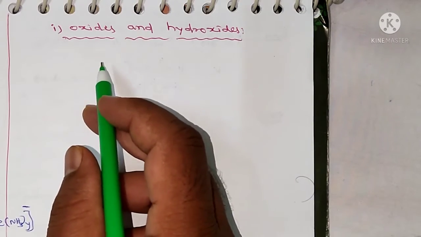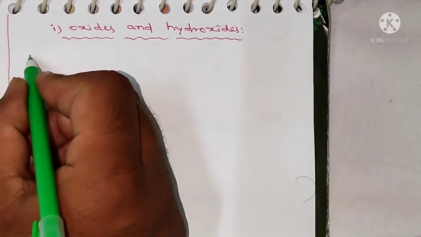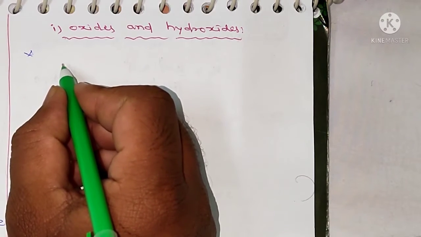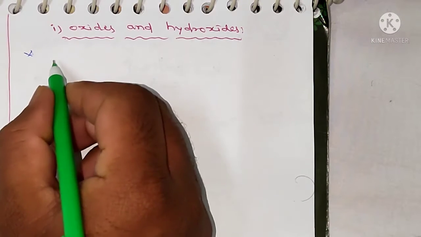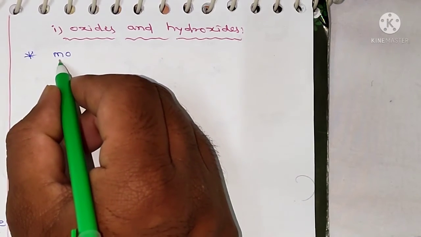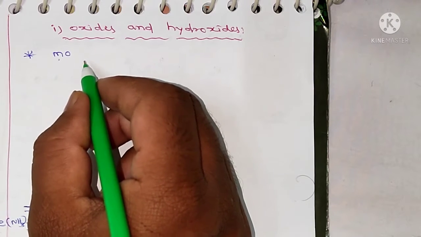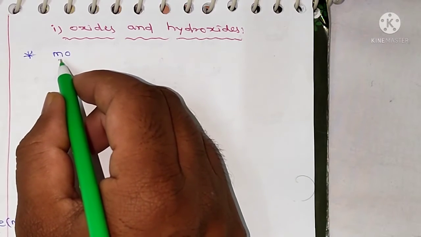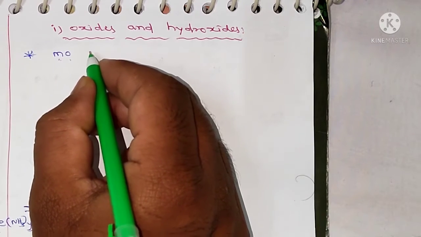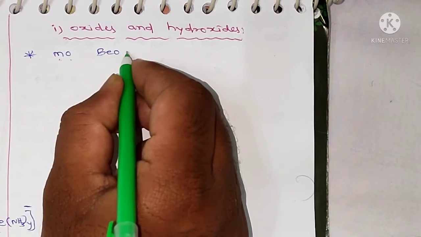In general characteristics, the first one, oxides and hydroxides. The alkaline earth metals bond with oxygen to form monoxide, MO, where M is the metal, except beryllium. So beryllium monoxide will not form.